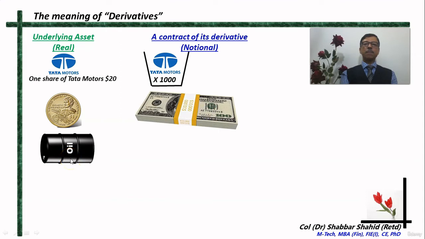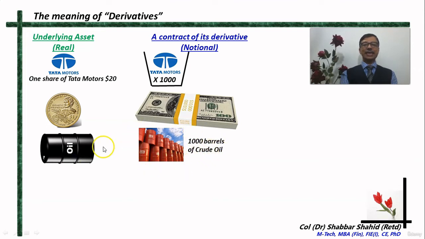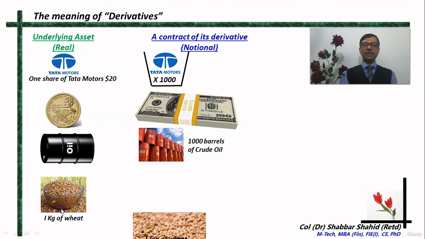Consider a single barrel of crude oil and a consignment of 1000 barrels of crude oil. This consignment again may be considered as a derivative of this one barrel of crude oil because its value will depend upon the value of a single barrel of oil. Same is the case with another commodity, say grains or pulses.